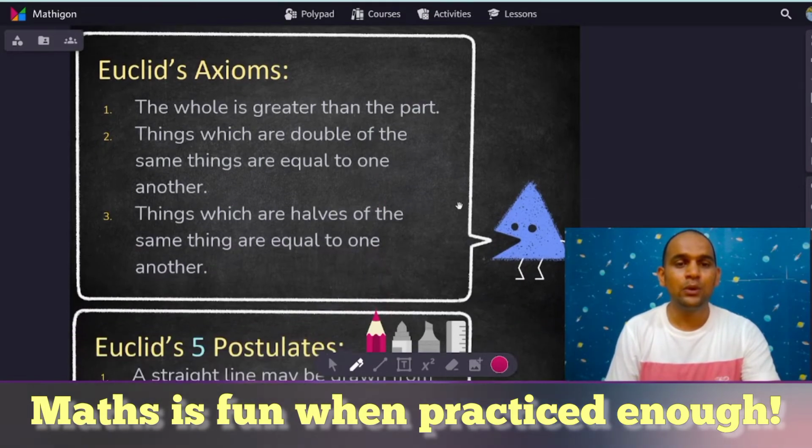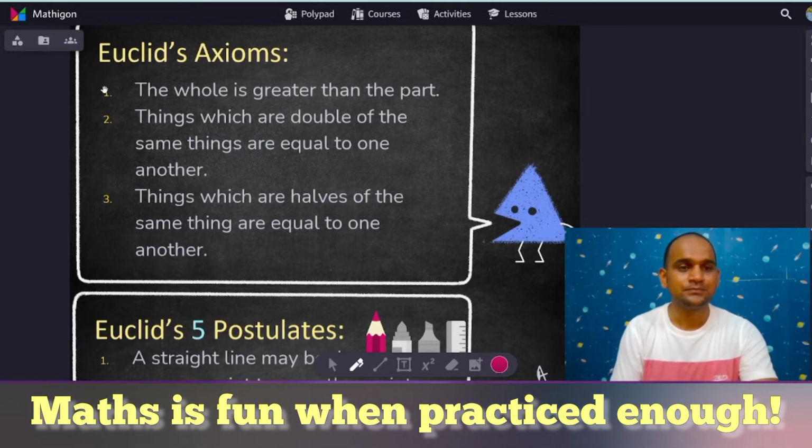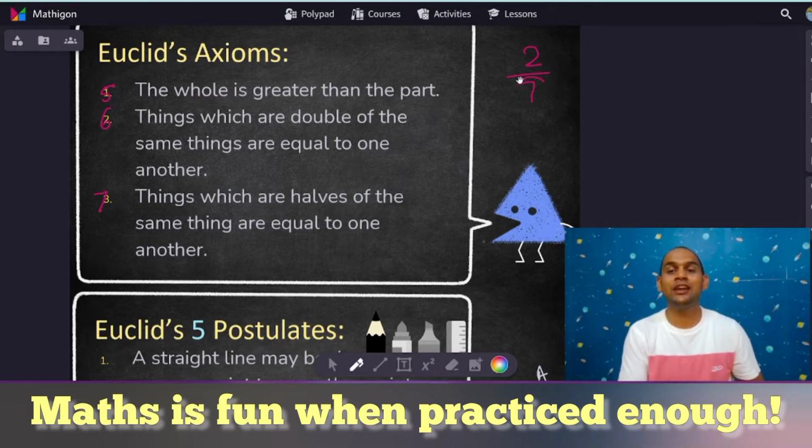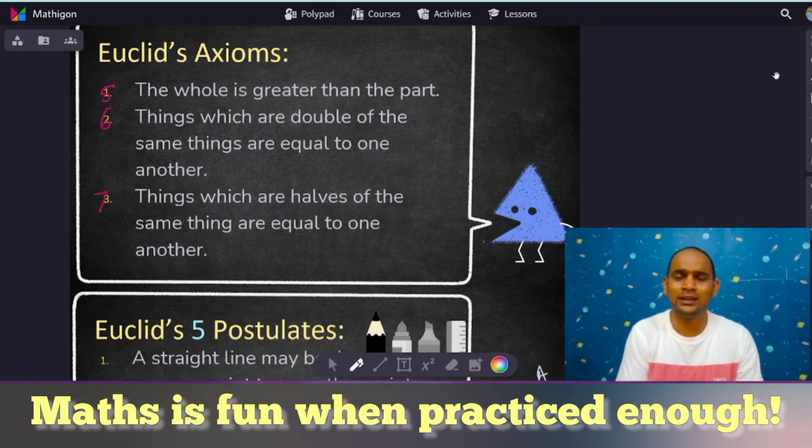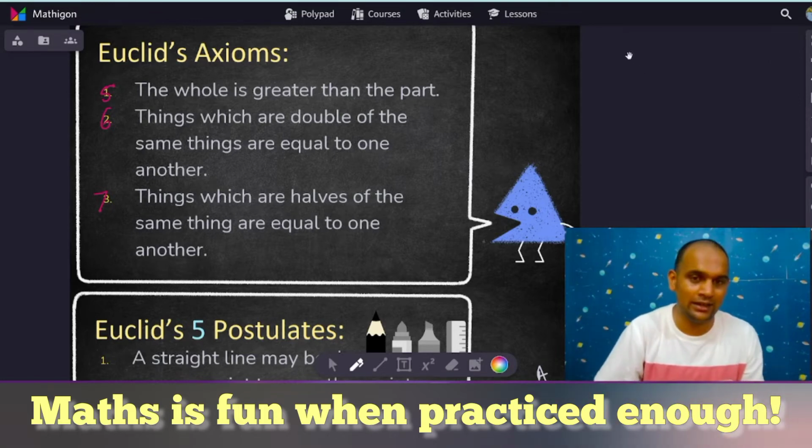With this, we'll move to the next axiom. I'm sorry, these are 5, 6, and 7. So the whole is greater than the part. Suppose I write 2 by 7. This is a part of the whole, right? Out of 7 parts in the whole, we are considering 2 parts. So obviously 7 will be greater. That is very simple to understand. The whole will obviously be greater than the part.